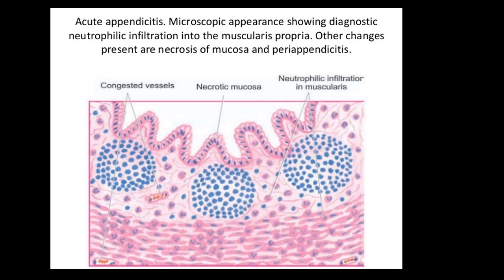This is what you are going to draw in your records. Try to appreciate this now. You have to draw the mucosal layer with some part at least showing ulceration, and submucosally you have to draw lymphoid follicles because this is the appendix, and then draw the muscularis propria, and here and there you have to put neutrophils. Okay, so the diagnostic finding that you see in appendicitis is neutrophilic infiltration in the muscularis propria. This you have to write. You may have to pause here or go back to this slide to draw the picture in your records. Okay, I am just continuing with the lecture.